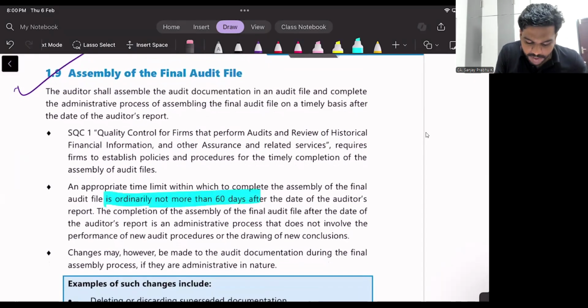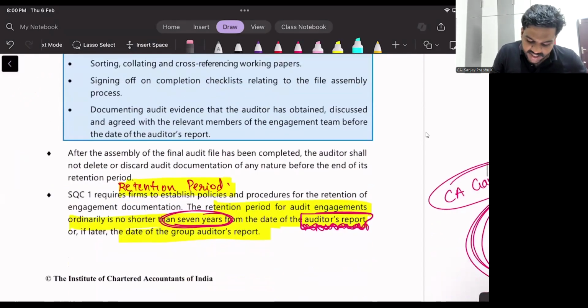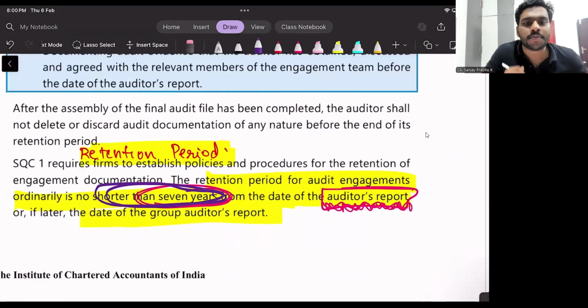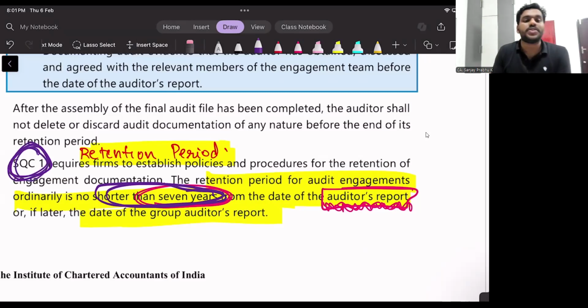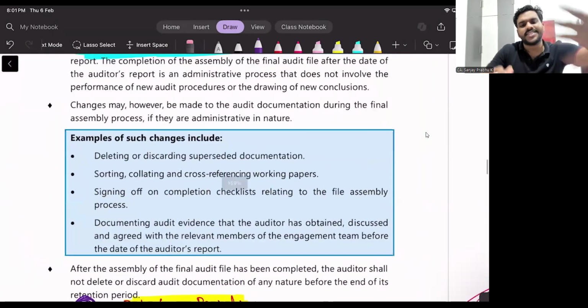Within how many days we have to prepare the final audit file? Sir, within 60 days, sir. Within 60 days. How many years do we have to maintain? Retention period is minimum 7 years. Who said it is minimum 7 years? SQC1. Who said we have to maintain ADS or audit file for 7 years? SQC1. Am I clear to you? Yes, yes. Okay.